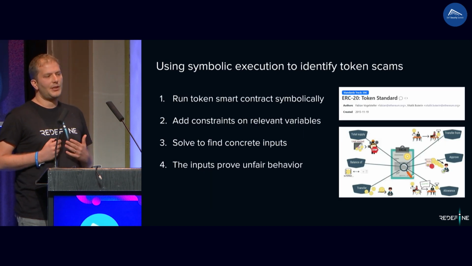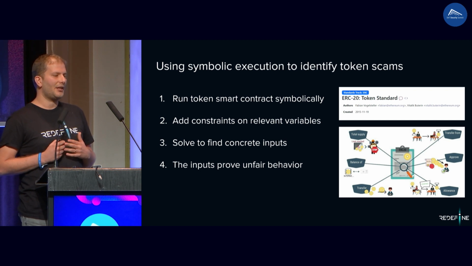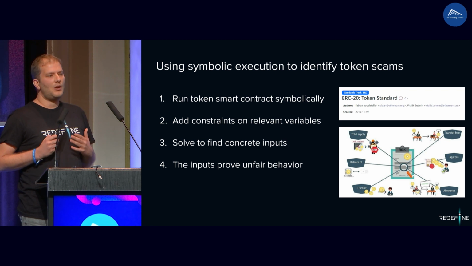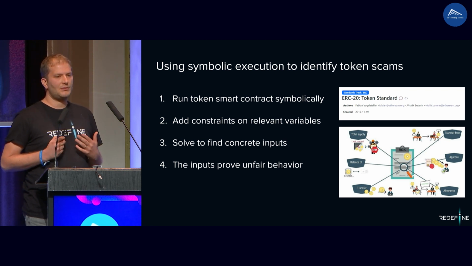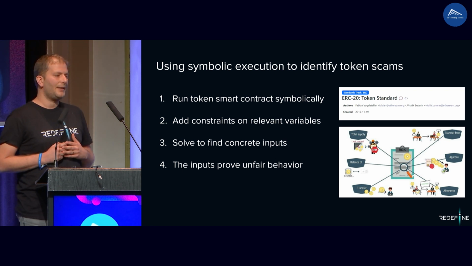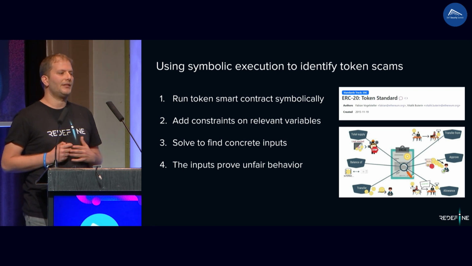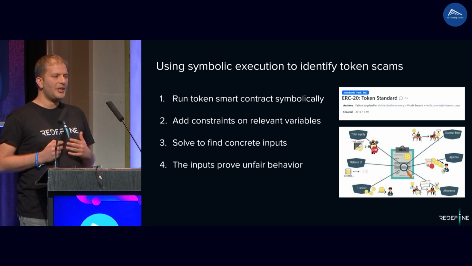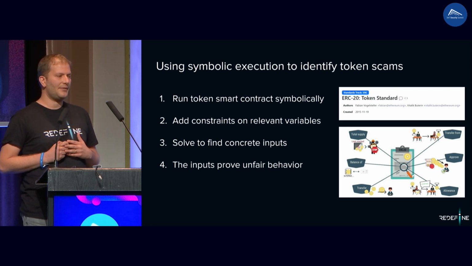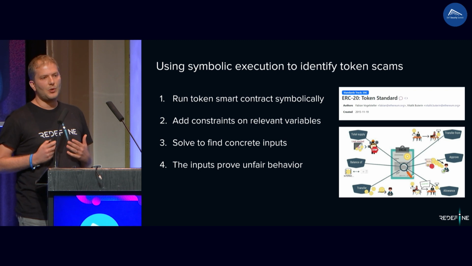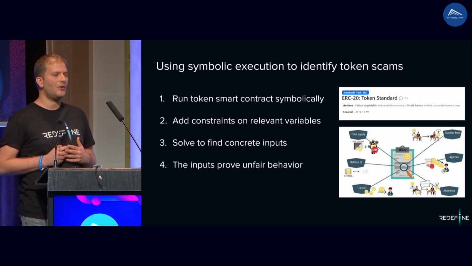Let's see how symbolic execution can identify actual scam tokens. The ERC-20 standard only defines the interface of a smart contract token, and the functionality can be anything. So here we have 4 steps. The first one is to run the token smart contract symbolically, like we've seen before.